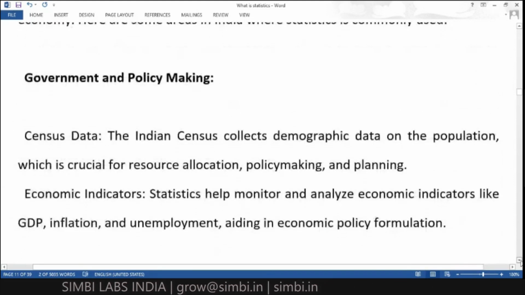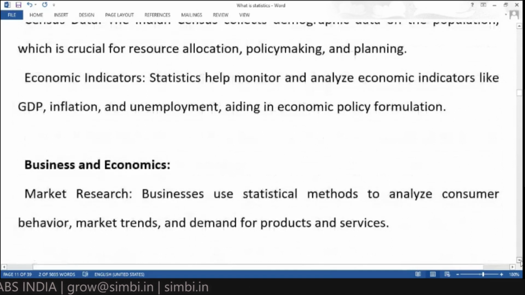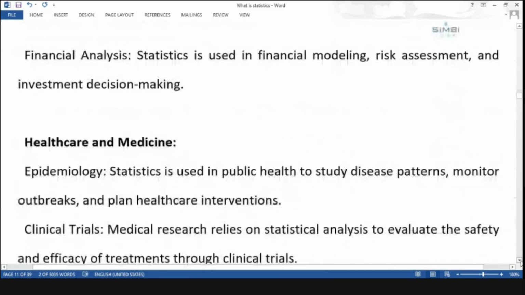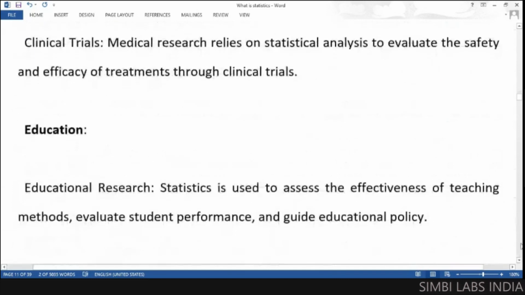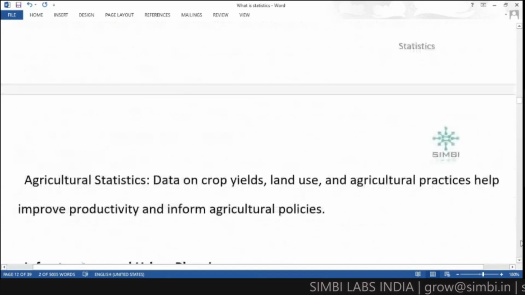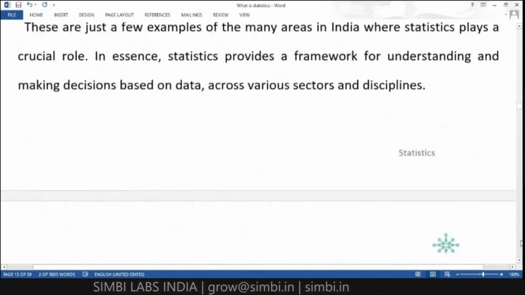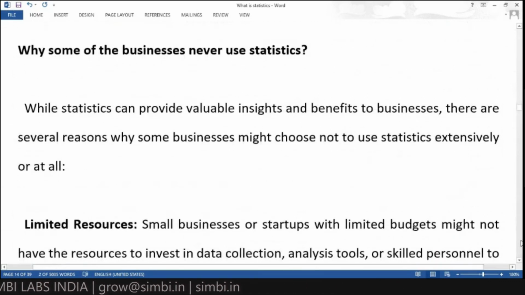And for government and policy making also, we have seen business and economics, and in agriculture also we are using statistics. So in so many areas we are using statistics.